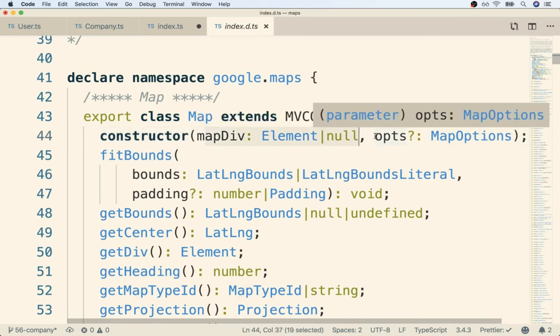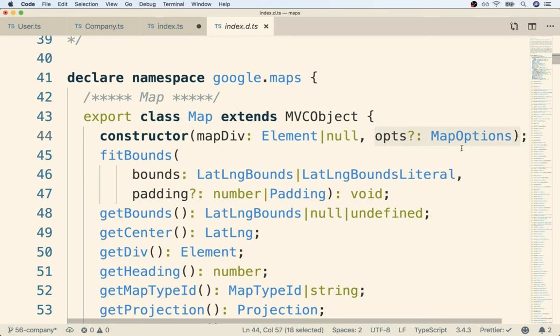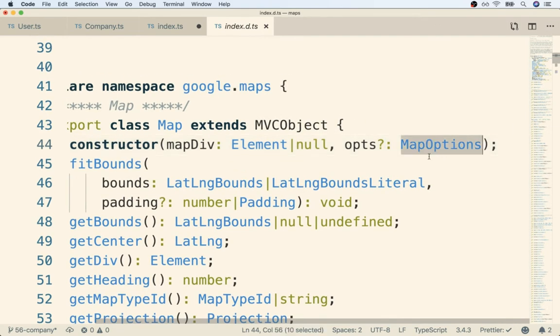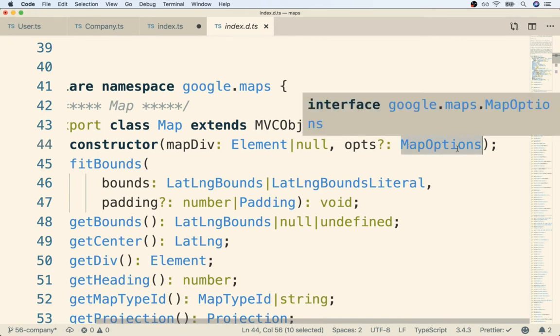Now you'll notice that there is a second argument listed on here as well. Notice how the second argument has a question mark right after that. So whenever you see a question mark like that, it means that this is an optional argument. We don't have to pass it in, but we can if we want to. You'll notice that the type of this second argument is supposed to be map options. So let's take a look at what map options is. Notice how map options is an interface.